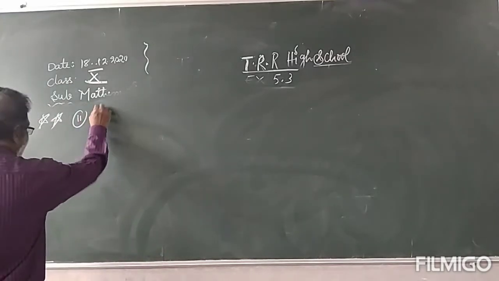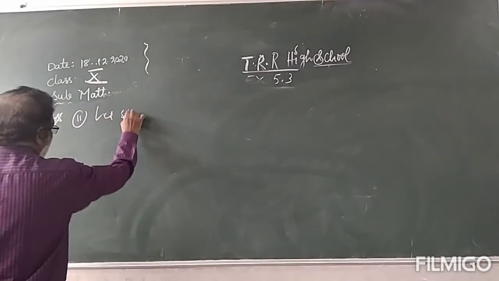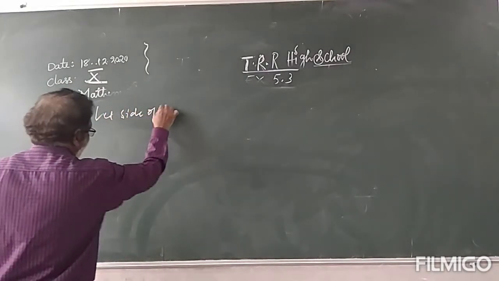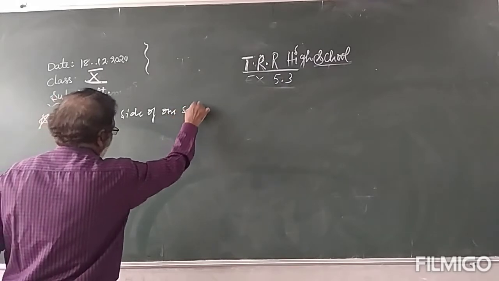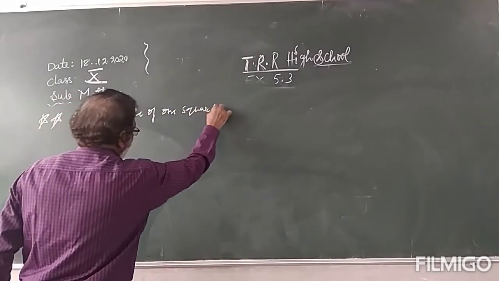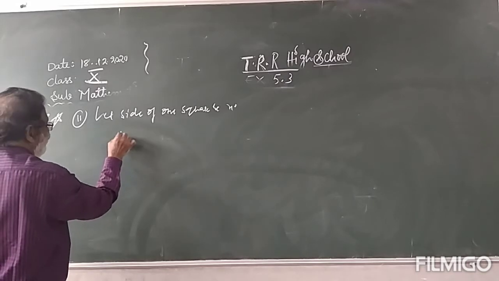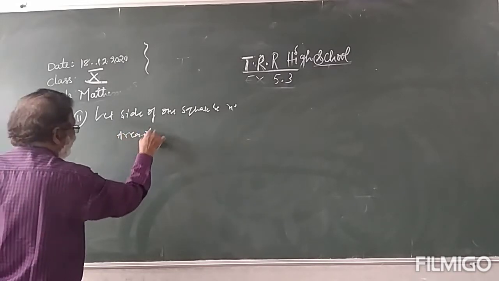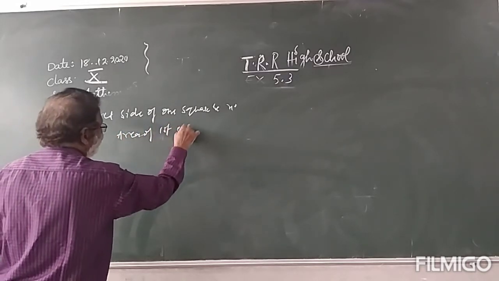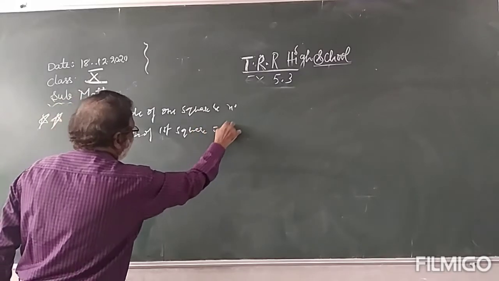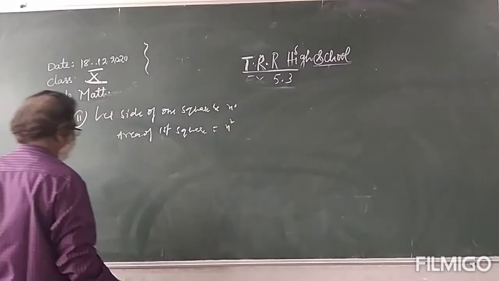Let the side of one square be x. Area of the first square is x square, side into side.